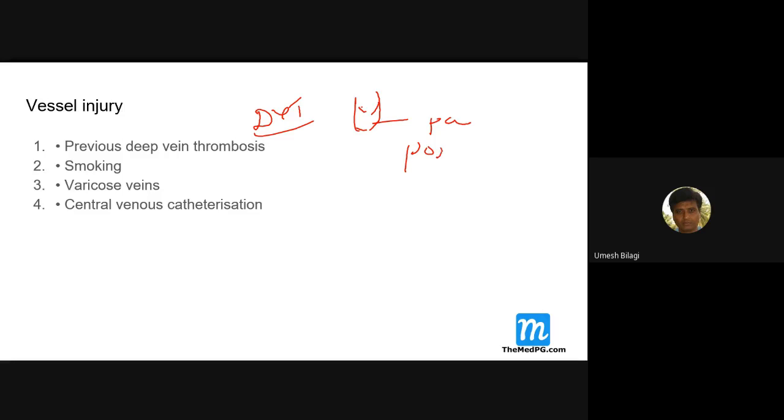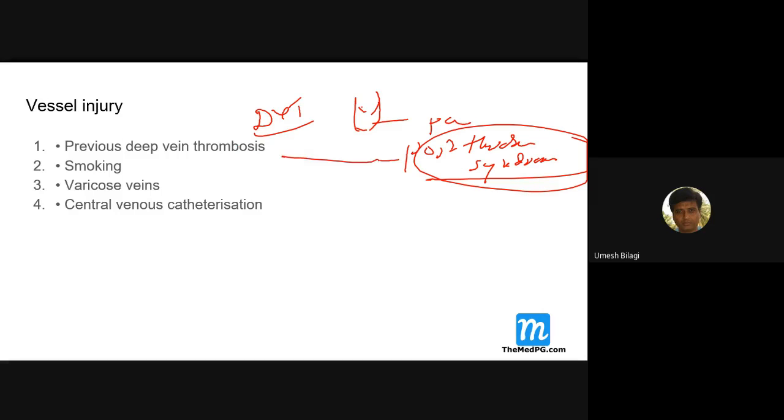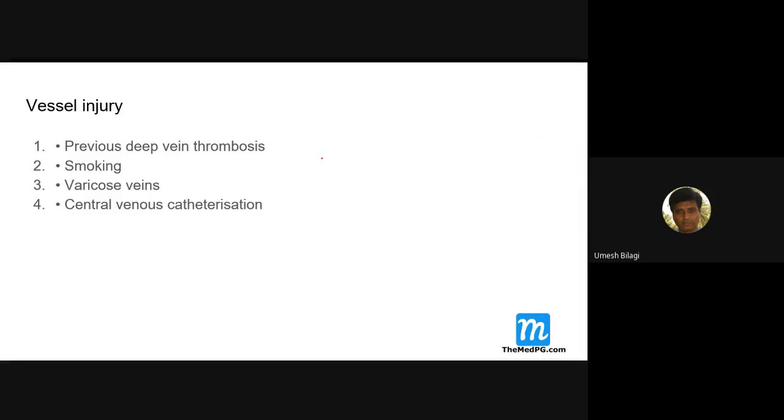Sometimes it is called post thrombotic syndrome. These patients later on have a more recurrent chance of formation of DVT again. Once a patient gets a DVT due to some cause, the damaged vessel becomes a nidus for developing DVT once more.